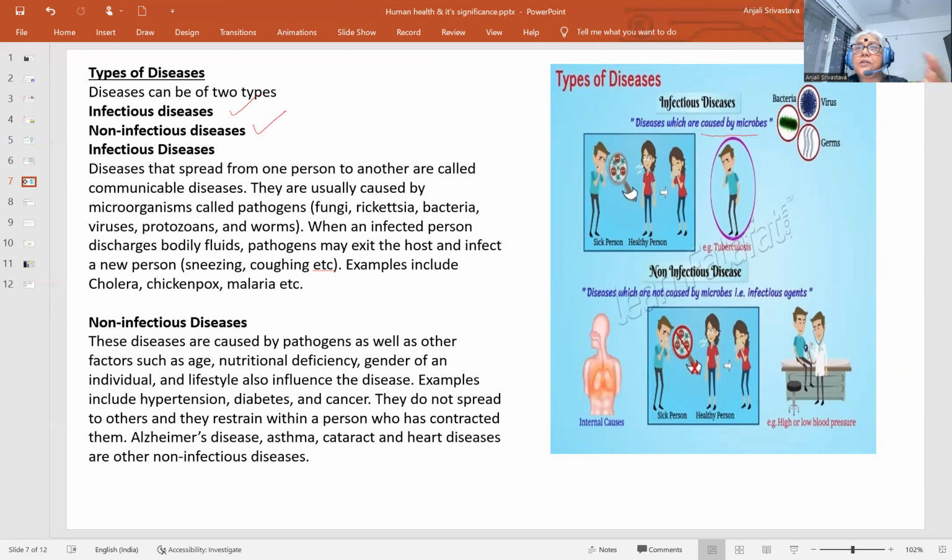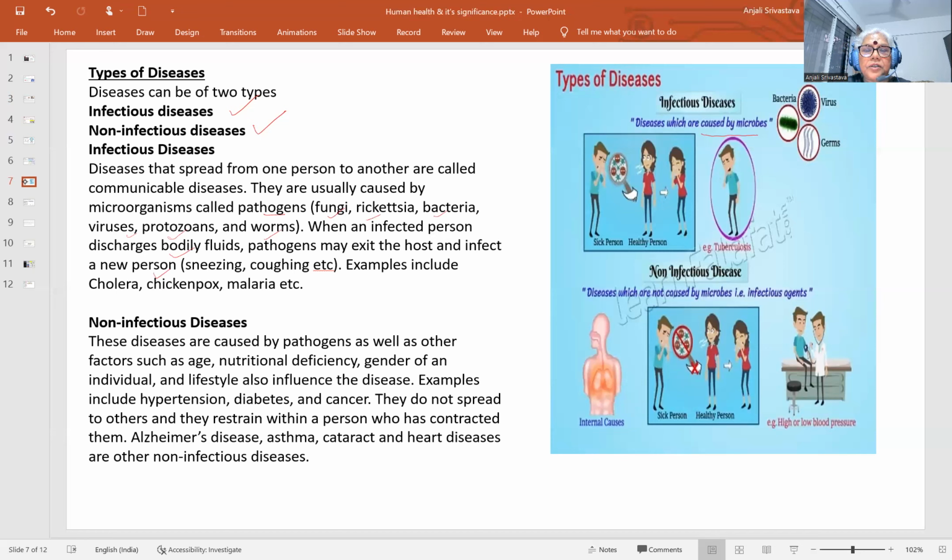As I have told you, pathogens are mainly of four types: the bacteria, the viruses, the fungi, and then the macroparasites that we will see later. They are usually caused by microorganisms called pathogens, like fungi, rickettsia, bacteria, viruses, protozoans, and worms. So, when an infected person discharges body fluids, pathogens exit the host and infect a new person, for example by sneezing. That is the mode of transmission. That also we are going to see in the next video. There are various ways how these pathogens are transmitted.